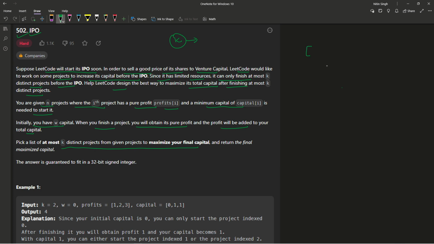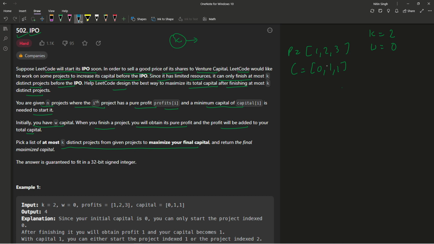So I'm going to take example one. Here the profits are 1, 2 and 3, and the capital is 0, 1 and 1. We have a limit of K equal to 2 projects, meaning we can complete at max 2 projects, and W, which is the initial capital, is 0. So now guys, we have an initial capital of 0. That means I can only start those projects which have a minimum capital of 0 or less.